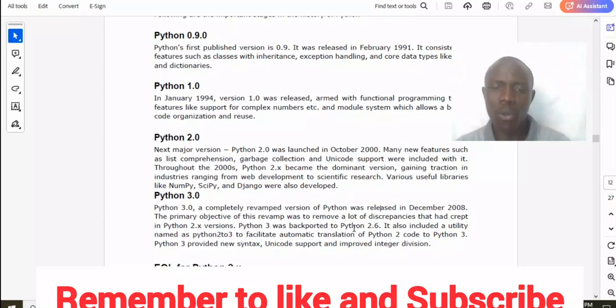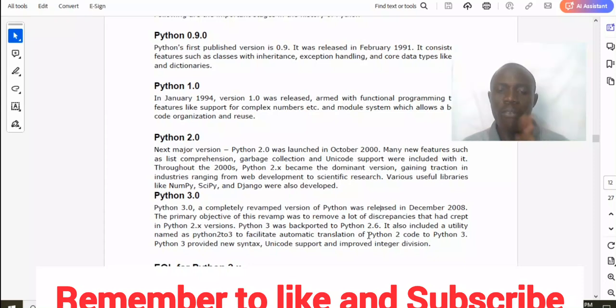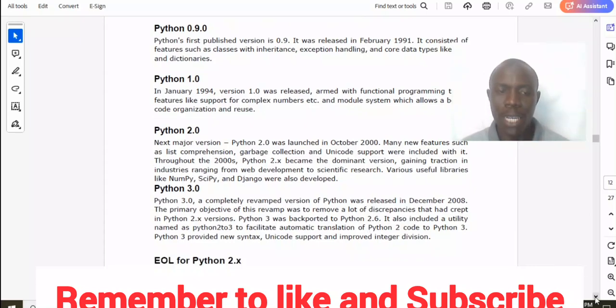Python 3 was backported to Python 2.6. It also included a utility named 2to3 to facilitate automatic translation of Python 2 code to Python 3. Python 3 provided new syntax, Unicode support, and improved integer division. So let us continue. That was Python 3.0.